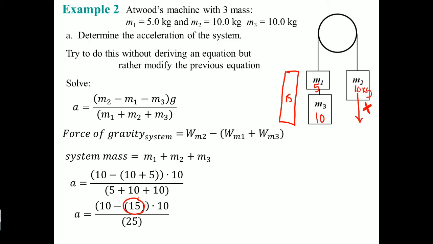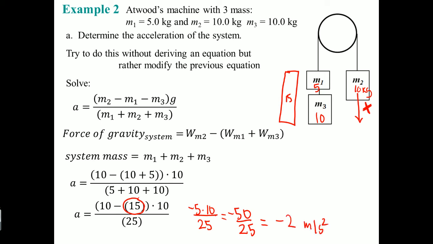So 10 subtract 15. This should get you the value of negative 5. Right, so this should be negative 5 times 10 divided by 25. So this becomes negative 50 divided by 25. This is going to be equal to negative 2 meters per second squared.